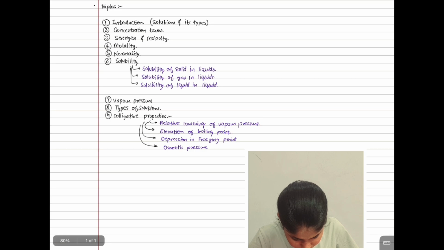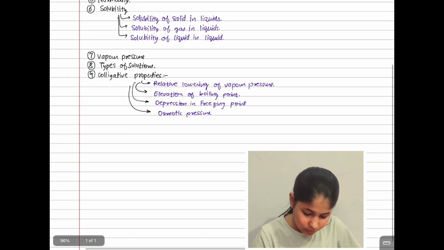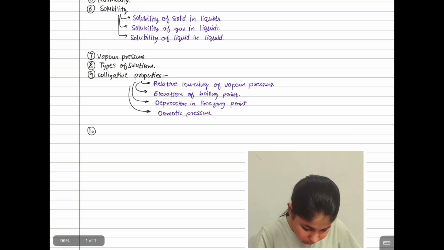Last is osmotic pressure. Then the 10th topic will be van't Hoff factor.